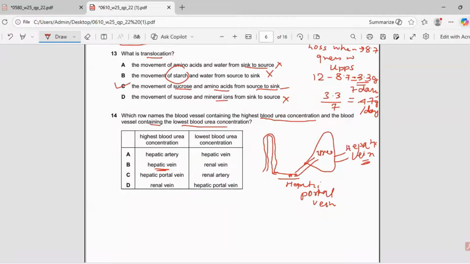Now, when the blood goes into the kidneys, urea is not reabsorbed. Urea remains on the urine side. So the renal vein will not carry any urea. Kidneys remove urea, so the blood leaving the kidney will have the lowest urea. So the answer will be renal vein. The lowest concentration will be in the renal vein, because all the urea will be in the nephric filtrate, which we say as urine. So the answer will be B.